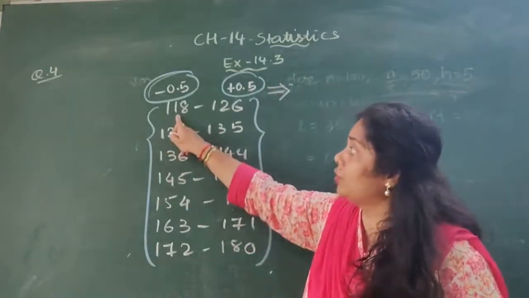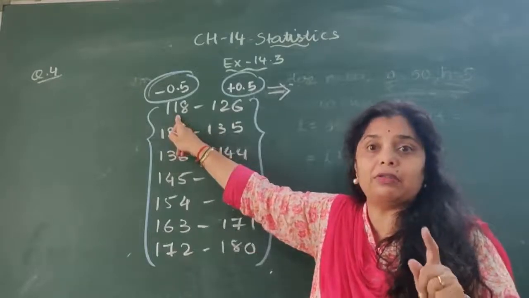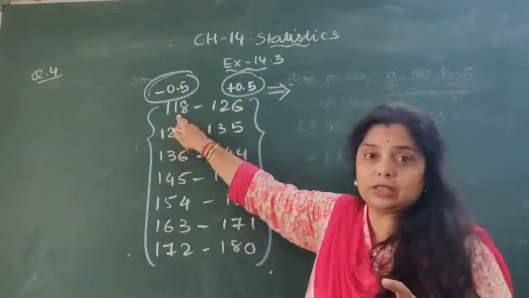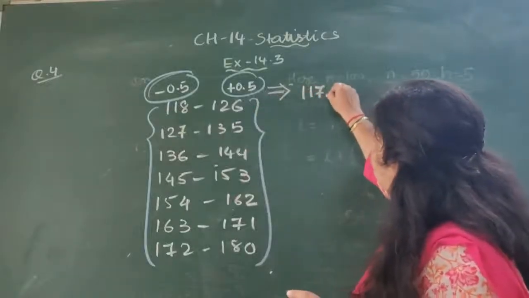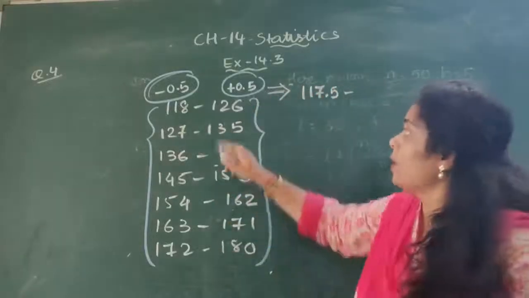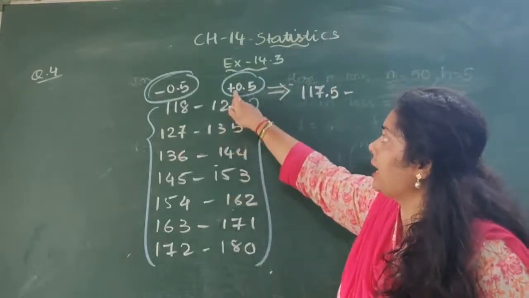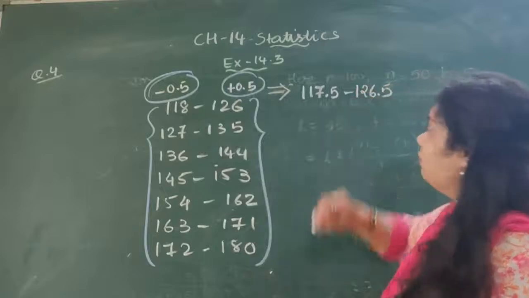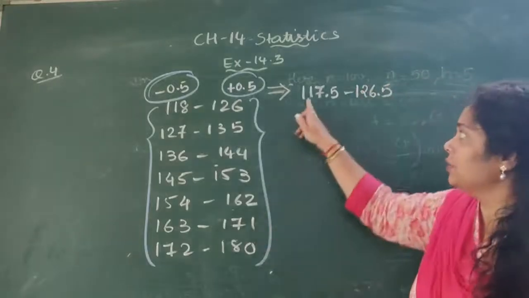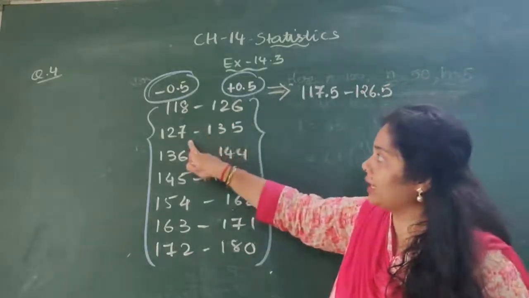Now let's see, after these changes, what new classes we will get. As I told you, from the lower limit, 0.5 cut, 118 minus 0.5 is 117.5. Is it clear? 126, if I add 0.5 to this, I get 126.5. This is the first class. Now, what about the second class?